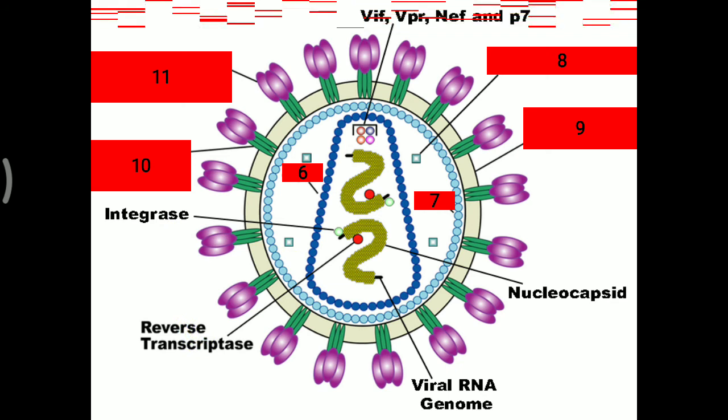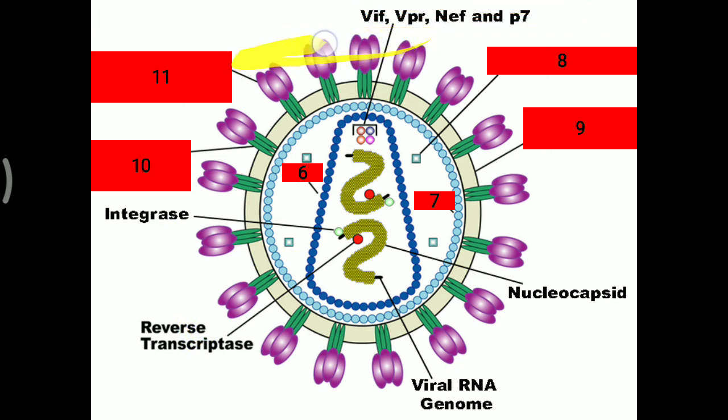Further, there are genes like VIF, VPR, NEF and P7 present inside this capsule, and this capsule is called a capsid. And further, beyond this capsid there is one more layer, that is called the matrix. In between this capsid and matrix, one particular protein is present that is called protease. So this protease enzyme is also an important part of this HIV virus.